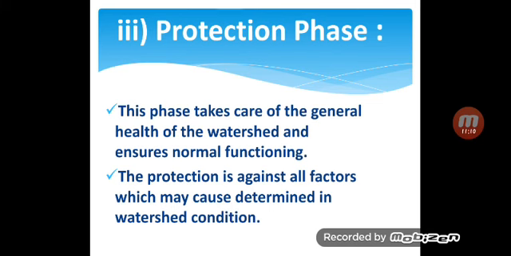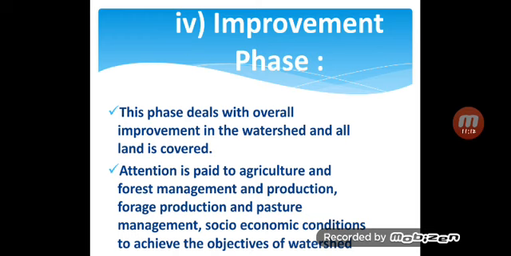The last phase is the improvement phase. This phase deals with overall improvement in the watershed, and all land is covered. Attention is paid to agriculture and forest management, forage production and pasture management, and socio-economic conditions to achieve the objectives of the watershed.